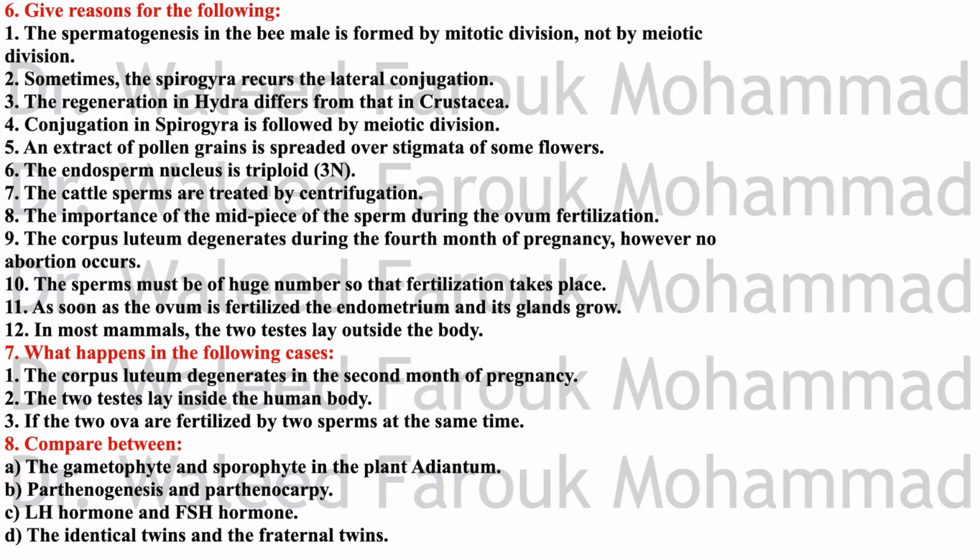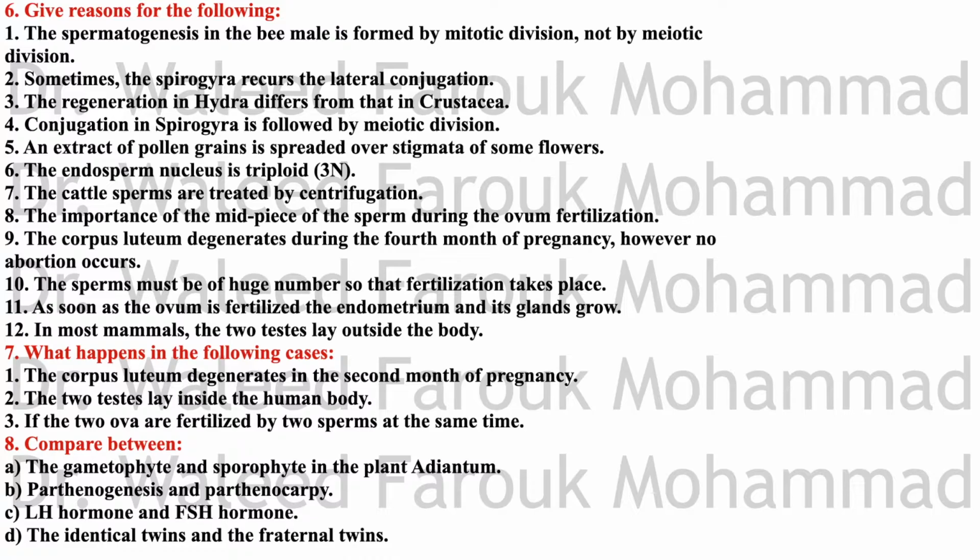An extract of pollen grains is spread over the stigmata of some flowers, for the occurrence of parthenocarpy and production of seedless fruits, wherein extracts of pollen grains have a hormonal activity that stimulates the ovary to enlarge and develop into the fruit.